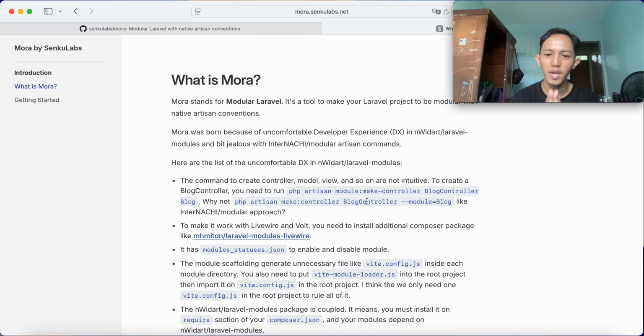If you want to make a controller in a module with NWIDART Laravel modules, you must run artisan module:make-controller, for example BlogController with the module Blog. But why not php artisan make:controller BlogController --module=blog, like the InterNACHI modular approach?